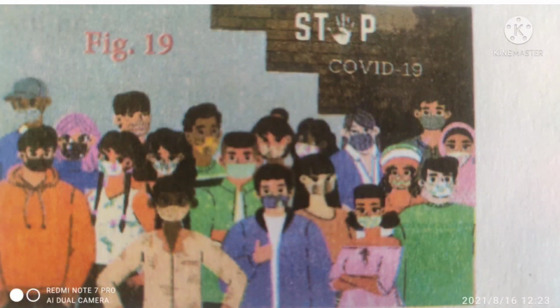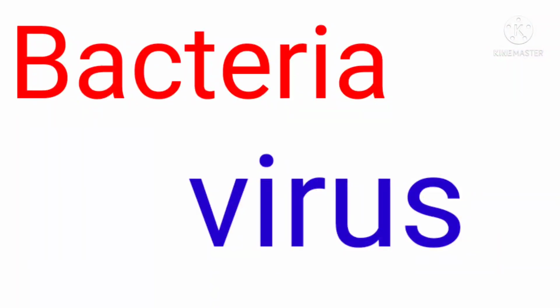Here see children, diseases are mainly of two types, caused by bacteria and virus. Bacteria are very small and can be seen under a compound microscope. Viruses are so minute that they can be seen only under the electron microscope. Okay children, let us know the differences between bacteria and virus.